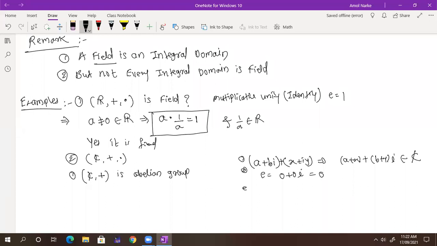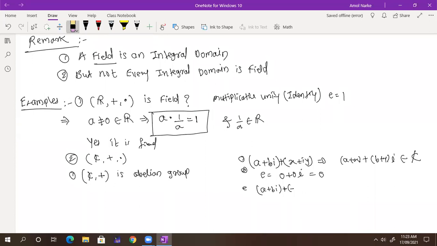And now you need to find the inverse. So here we have complex numbers, a plus bi. What is the inverse of a plus bi, such that I will get 0 with respect to addition? It is minus a minus bi. Yes or no? Whether minus a minus bi belongs to the complex numbers?